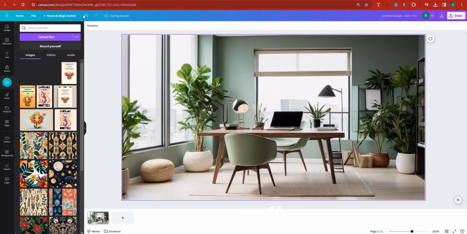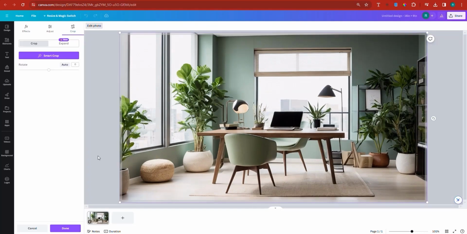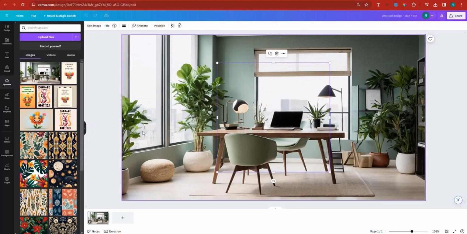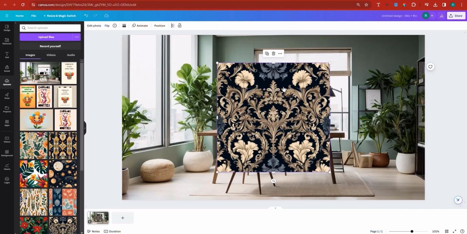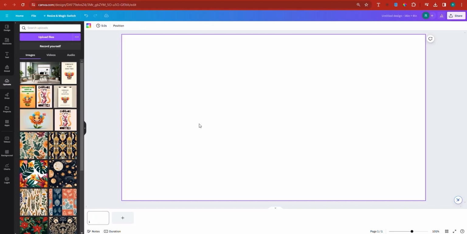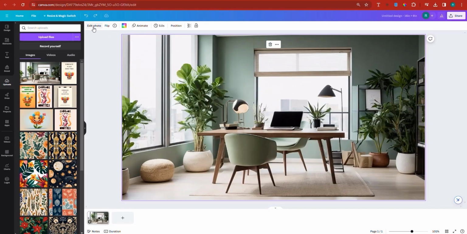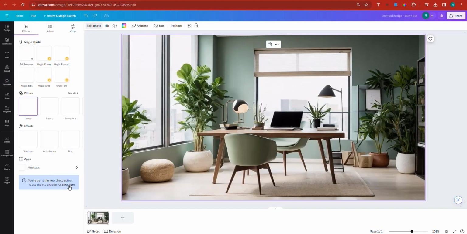Now what we can do as well, we can click on this image. You can edit it, maybe add a little bit more detail by editing the image and adding some contrast. Now, this should not be here. Okay, let me just go back. Edit the photo. Click here.